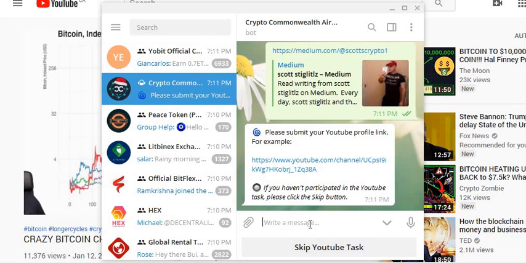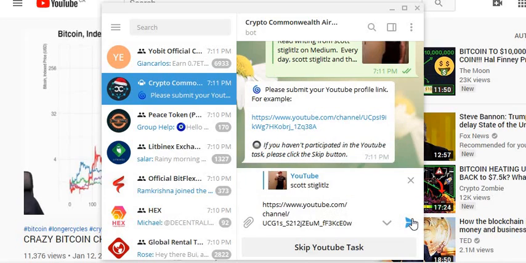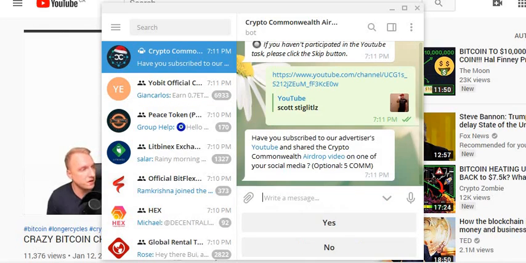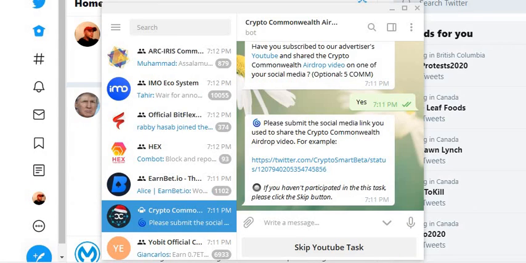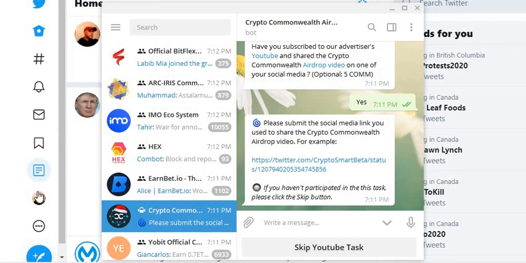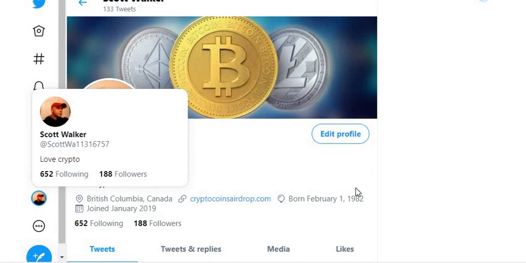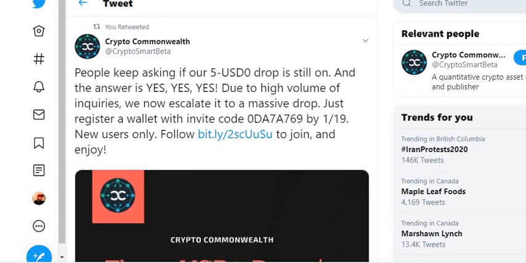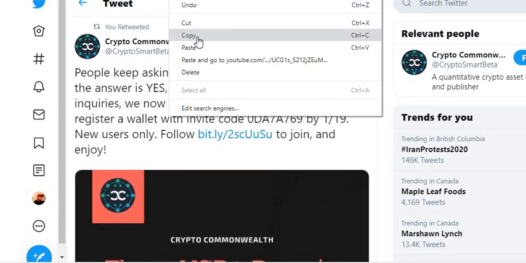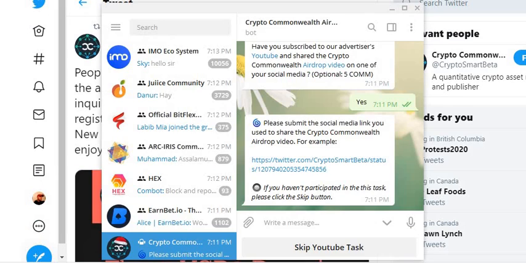Next, it asks for your YouTube. You can copy and paste that in. Hit next. You can click on yes. Next, they want you to go to your Twitter. Click on your profile picture. And you're going to click on this. You're going to go up top. You're going to copy that link. You're going to paste that link right into here.